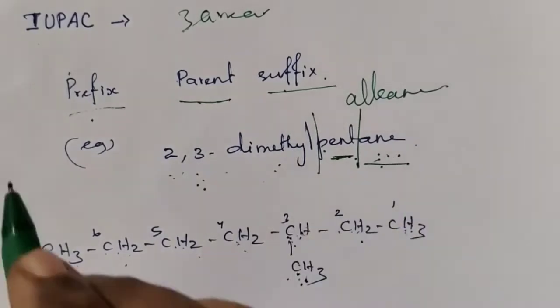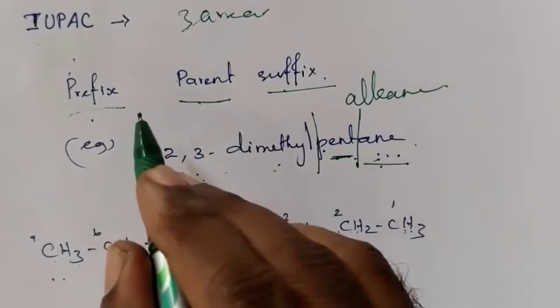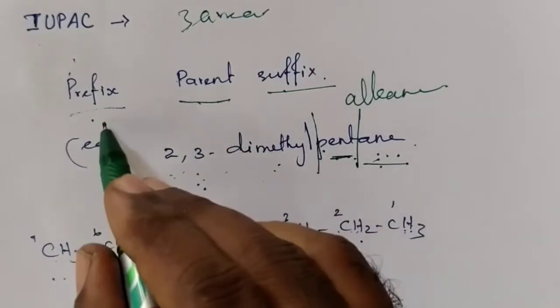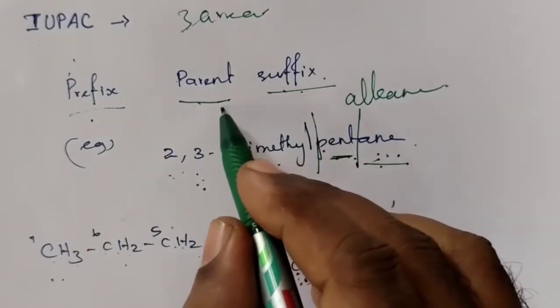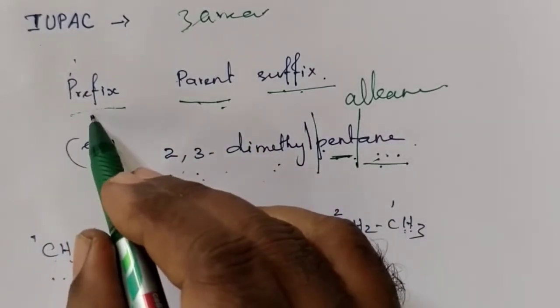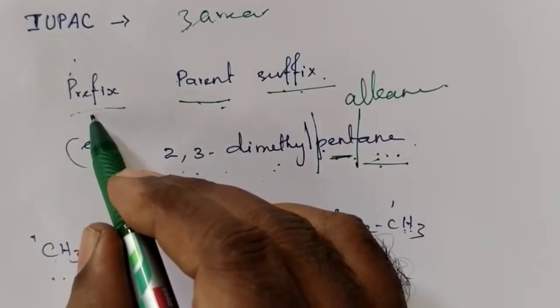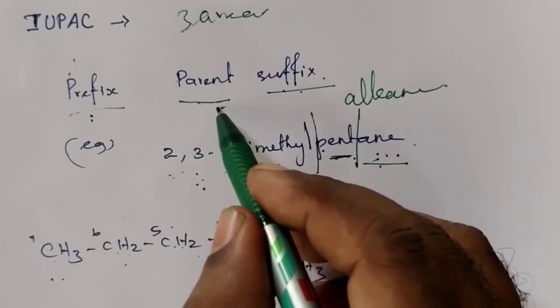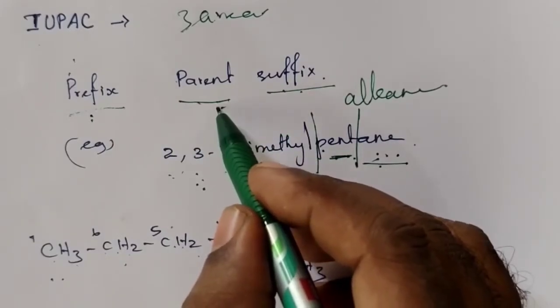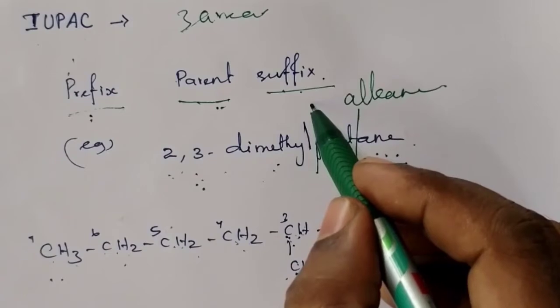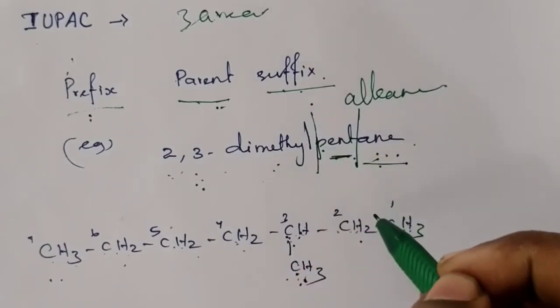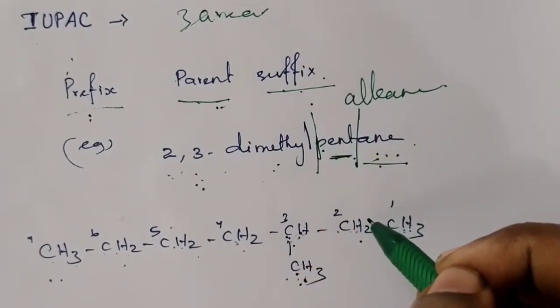Like that, all IUPAC names have these three areas: one prefix, one suffix and one parent. The prefix indicates the substituents present in the compound, the parent indicates the number of carbon atoms, and the suffix indicates the functional group present in the compound.